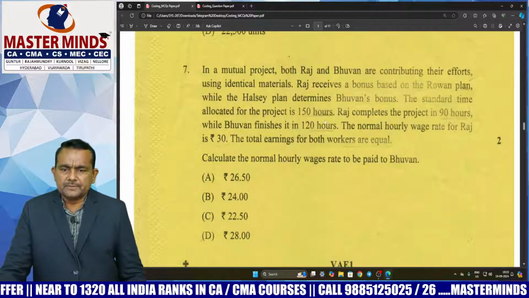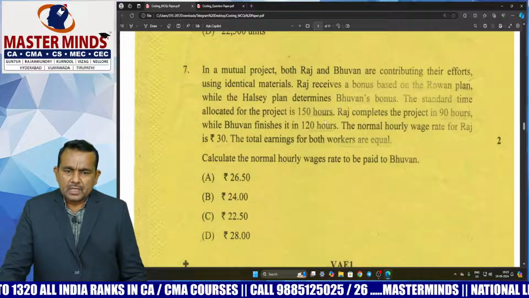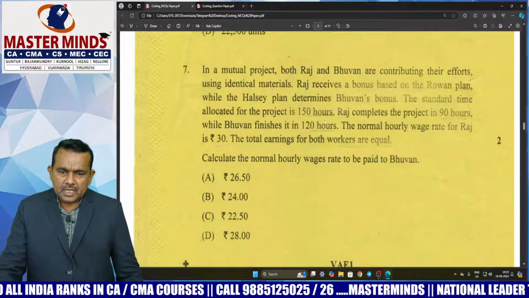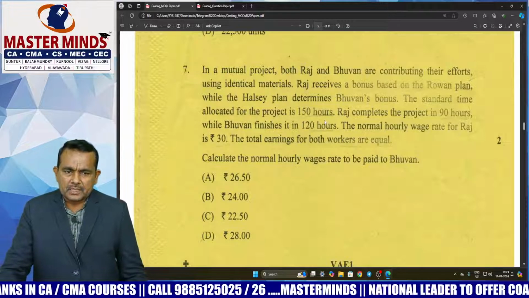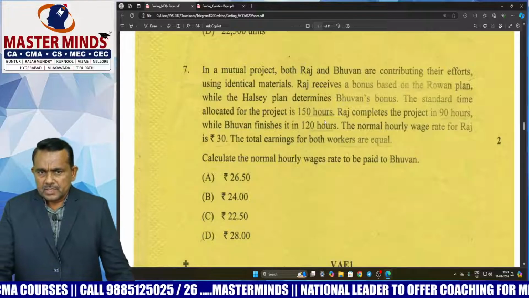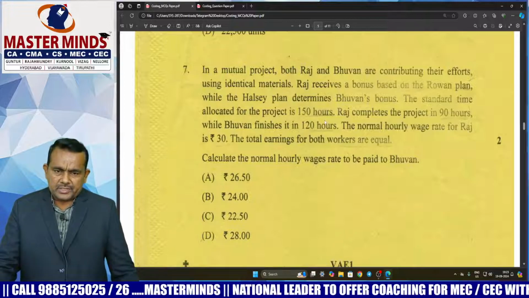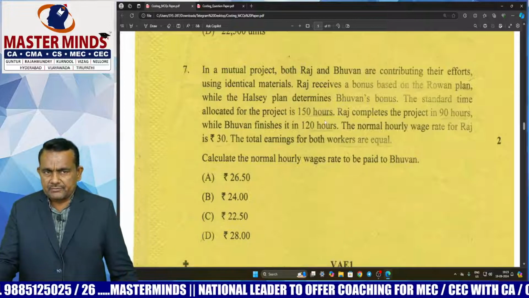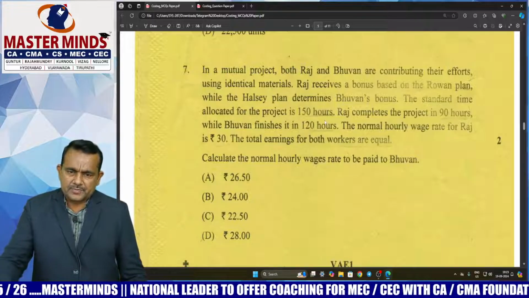Next question, 7th question. This is employee cost. Here R value is missing, normal hourly wage rate. So calculate the normal hourly wage rate as per given details. So here 2 workers details are given. Frame the equations, solve the equations, then we get hourly wage rate. So same question covered in Masterminds material.